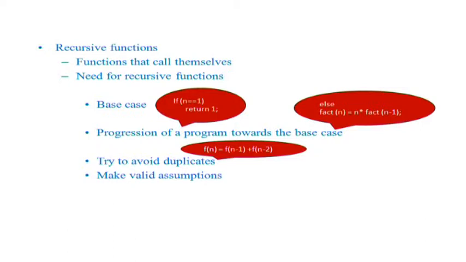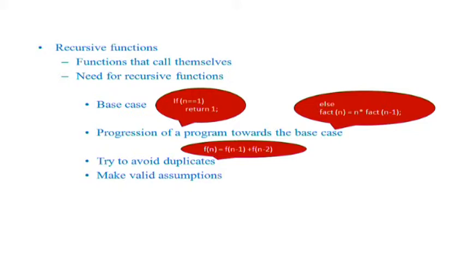What is rule number 2? Every progression in the program thereafter should be towards the base case. What do you mean by it? I have created something as an assumption for this application. From then on, I will have some progression in my function. That progression should always be focused towards this base case. I will tell you the need as we get into some examples.